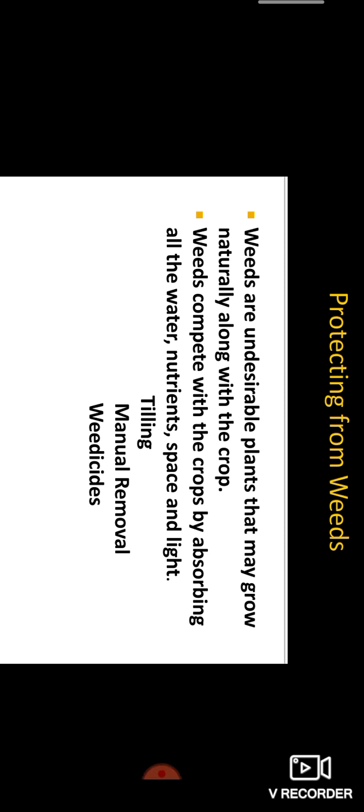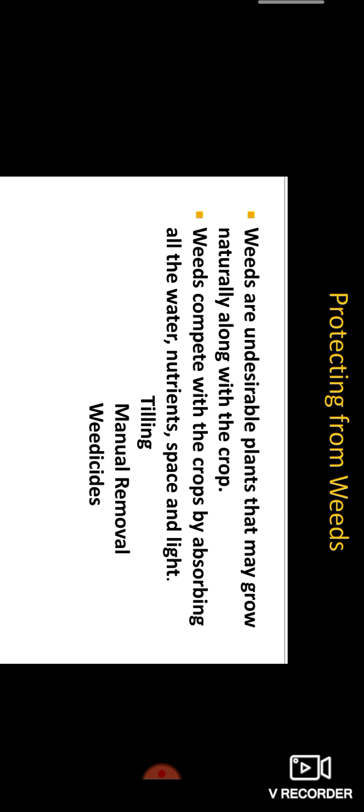The next step is protection from weeds. What are weeds? Unnecessary plants. We want to protect the crop from weeds, so we pull them out from the cultivated land. Weeds are undesirable plants that may grow naturally along with crops.